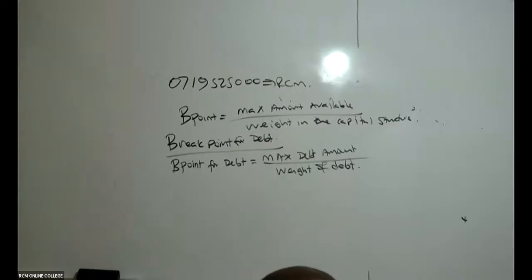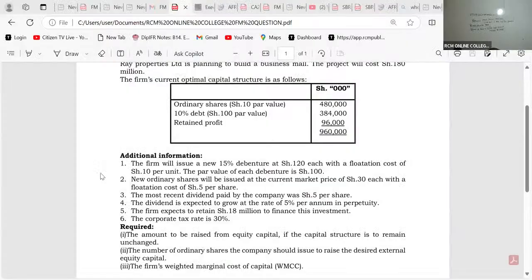The firm will issue new 15% debentures at 120 with a flotation cost of 10. There is nowhere they say, like, 100 million is the maximum you can get from debt. There are no restrictions here.